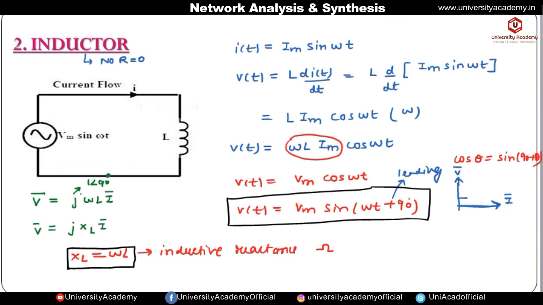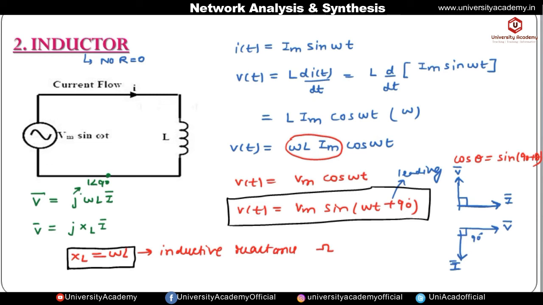So this is the waveform of the voltage phasor and current phasor in case of pure inductor. Okay, it means voltage is leading the current by 90 degree. Or we can also say current is lagging the voltage by 90 degree. It can also be drawn as, if we take the voltage as a reference phasor, then current will be lagging by 90 degree. Okay, so this is the voltage and the current phasor in case of pure inductor.